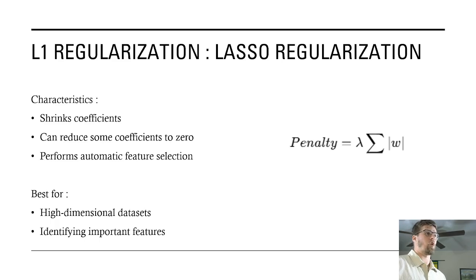L1 regularization, also known as Lasso regularization, penalizes the absolute values of model coefficients. One important property of L1 regularization is that it can drive some coefficients exactly to zero. This means that the model automatically removes unimportant features from the model. Because of this, L1 regularization is often used when we want both prediction accuracy and feature selection.